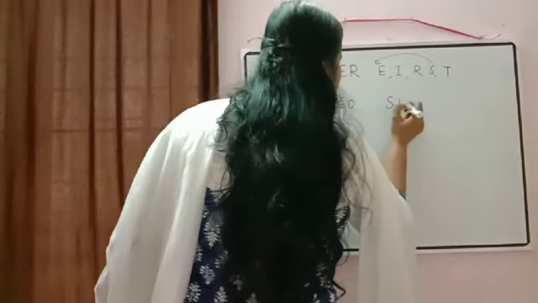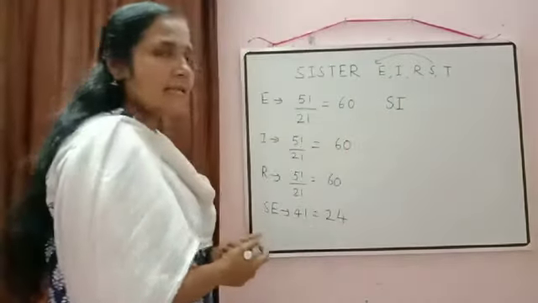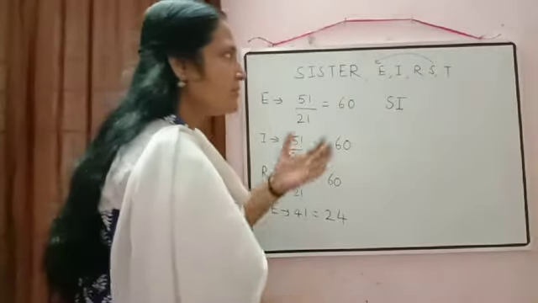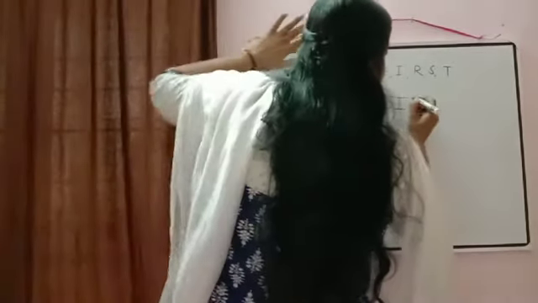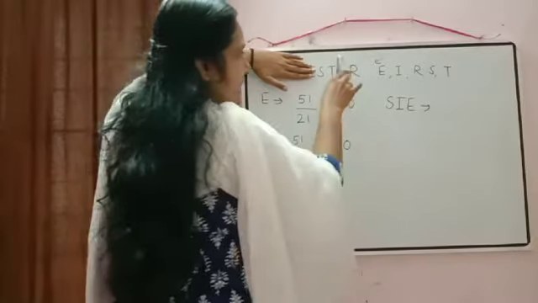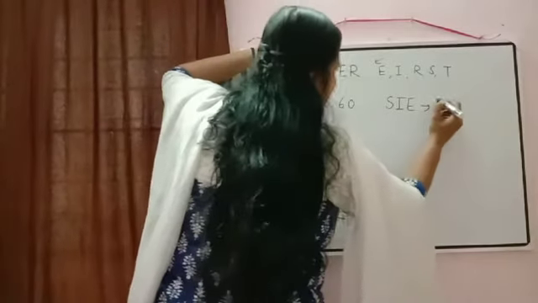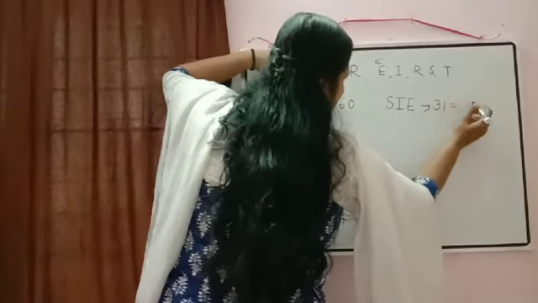Then next, number of words starting with SI. Again in SI, sister will come, so again we come to the reverse order. Number of words starting with SIE. Now the remaining 3 letters can be arranged in 3 factorial ways.